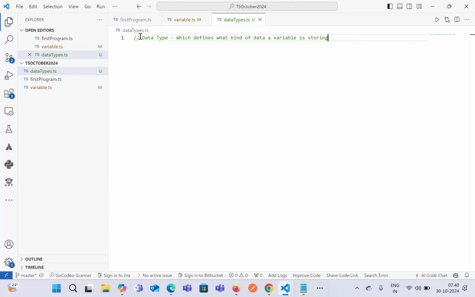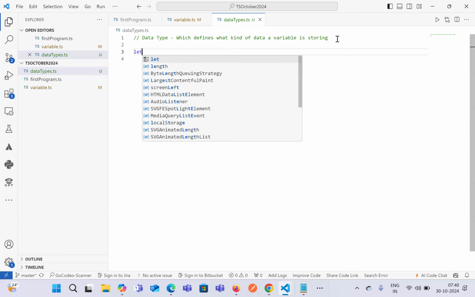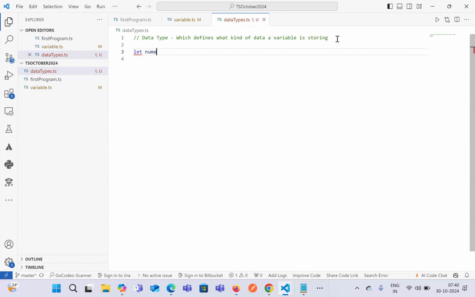What is meant by that? It is simple. Whenever we declare a variable, let's say for example, num equals 10. This represents what kind of data this num variable has stored. This is a variable that we have declared using the let keyword. The variable name is num and the value that we have assigned is 10.